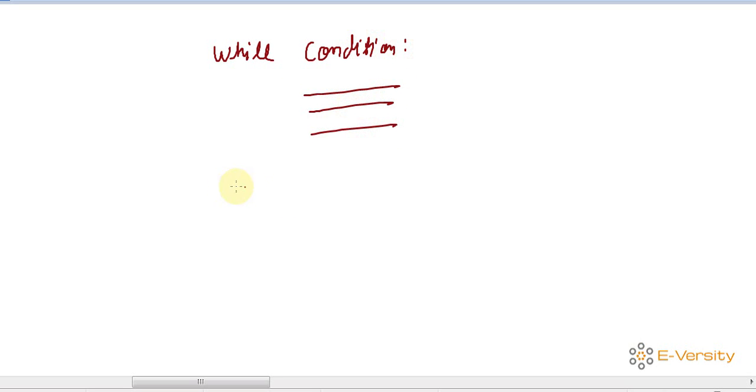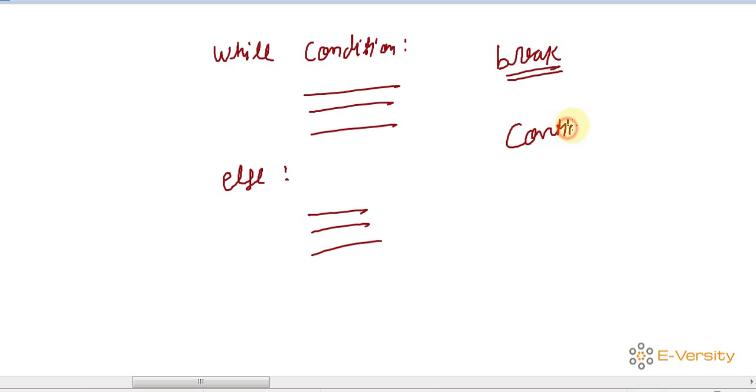So you can see while is used in three ways. Either you can apply a condition, and you can write some code here. The else part is optional. If the condition is false and you want to execute something, you can write it in the else part. Break is a keyword which is used to break the loop, and continue is the keyword which is used to skip the statements. Okay, fine.